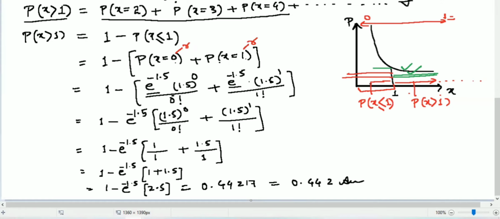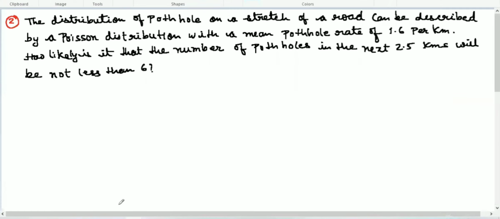Let's do the next question now. The distribution of potholes on a stretch of a road can be described by a Poisson distribution. Here it is clearly given, this is a Poisson distribution, with a mean pothole rate of 1.6. See, the mean is given here. This is the mean and this is the rate given.